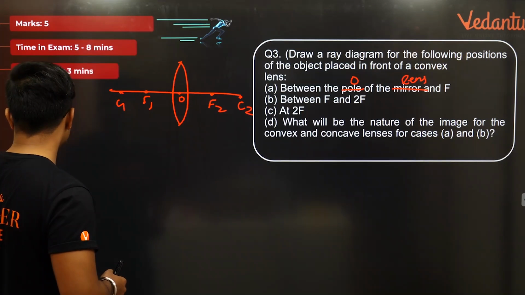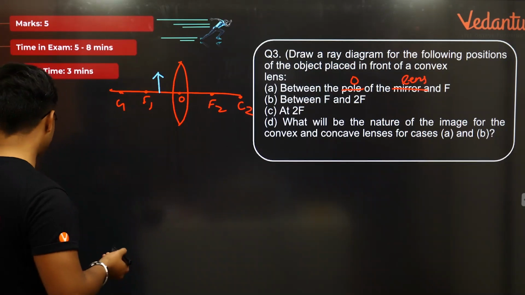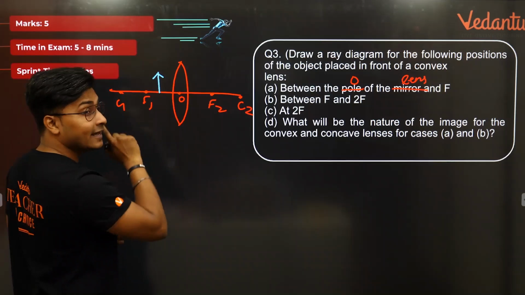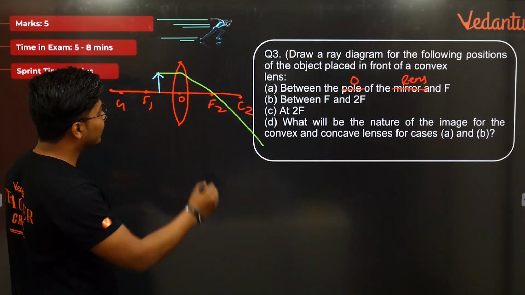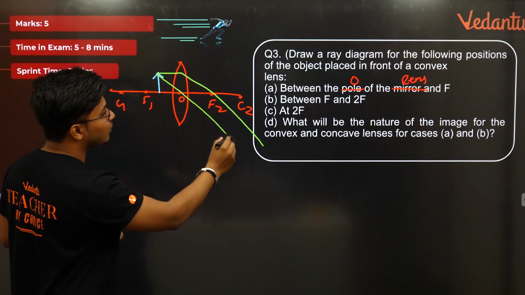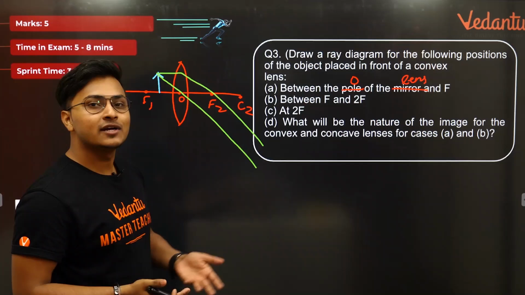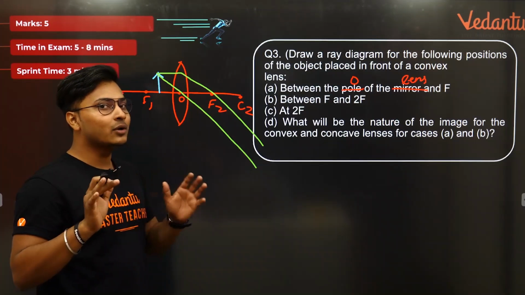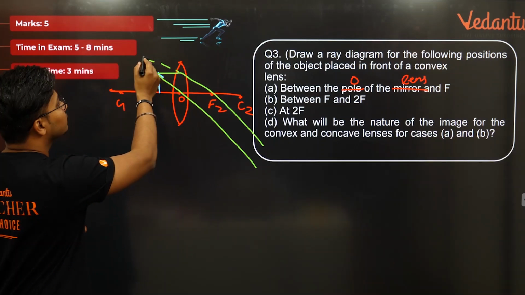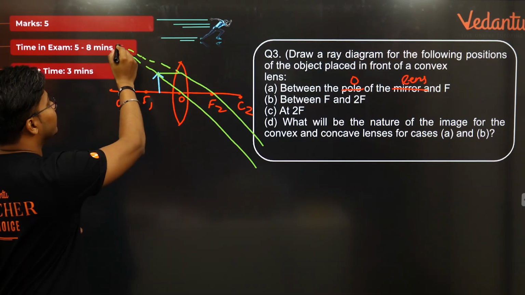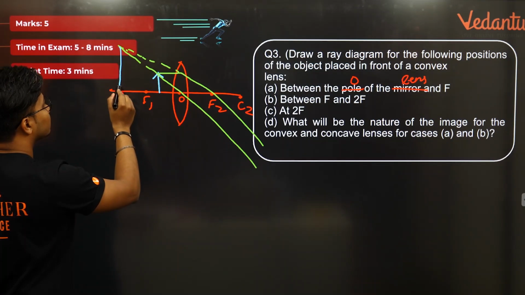So if I go forward for this scenario, the object is kept here. Now let's construct it, how to make it, a very simple thing. I'll take the first ray parallel to the principal axis, it will pass through the focus. I'll take the second ray passing through the optical center, it will go undeviated. Now both of these rays are divergent right now, they are not going to intersect, so we are not going to get a real image. So what do we do here? We project it backward. So when we project it backward, here is where we get the image. Correct? So your image will be formed exactly here.